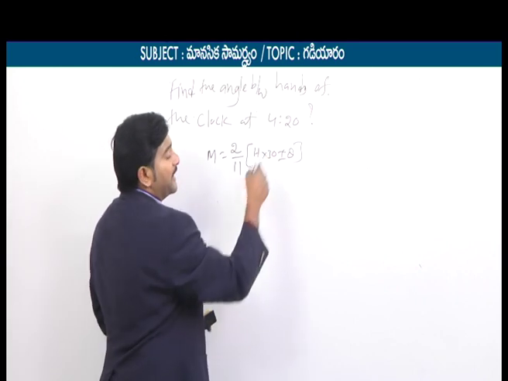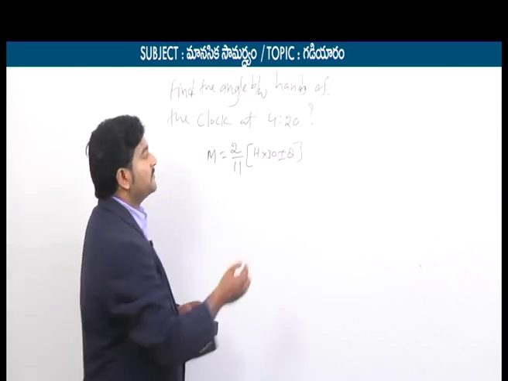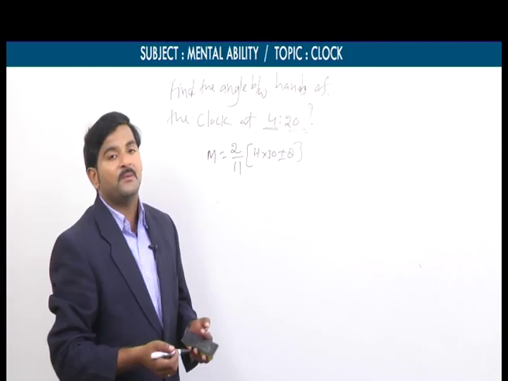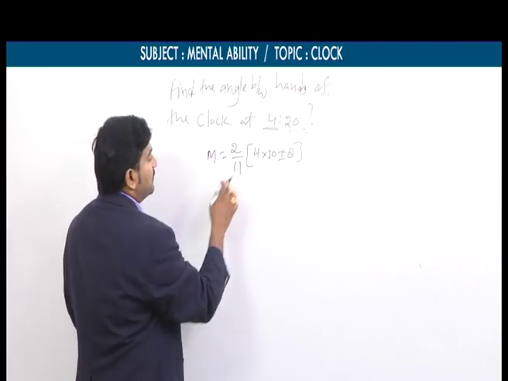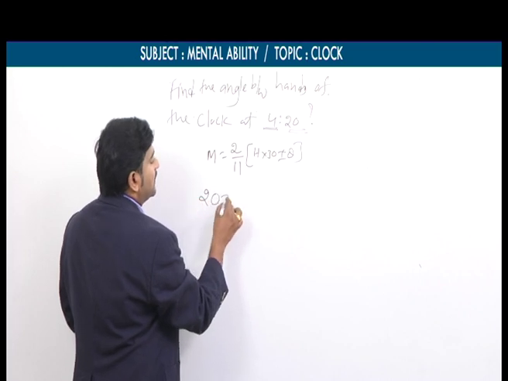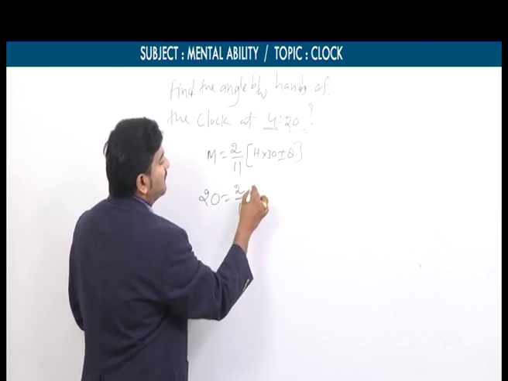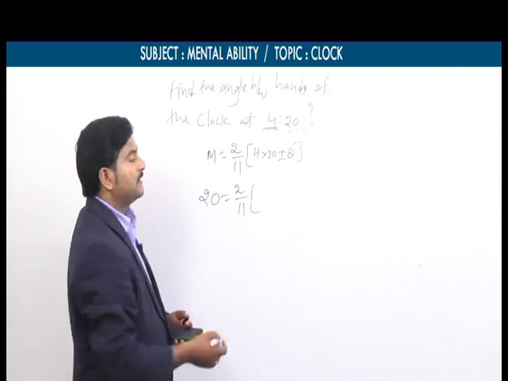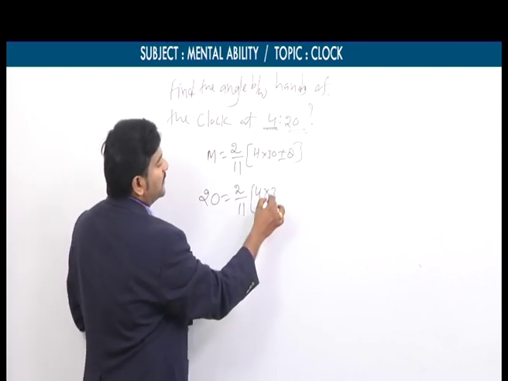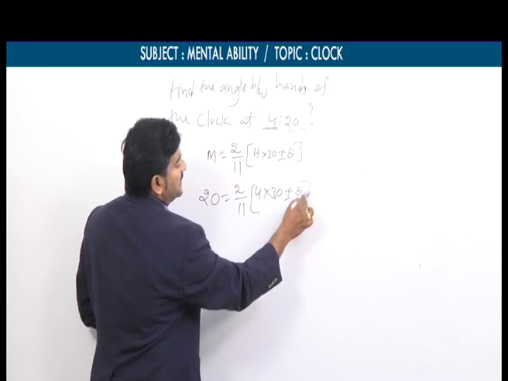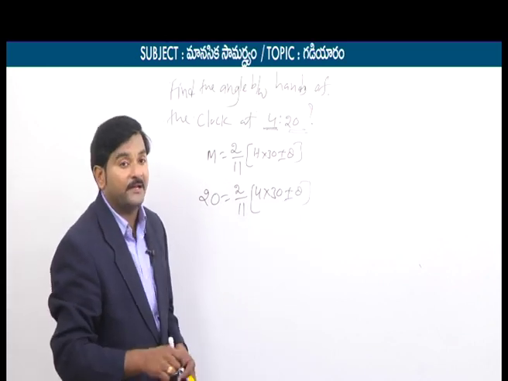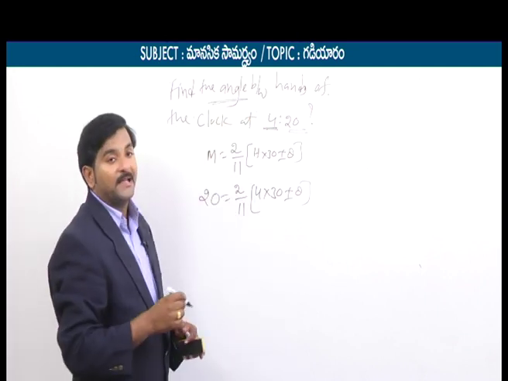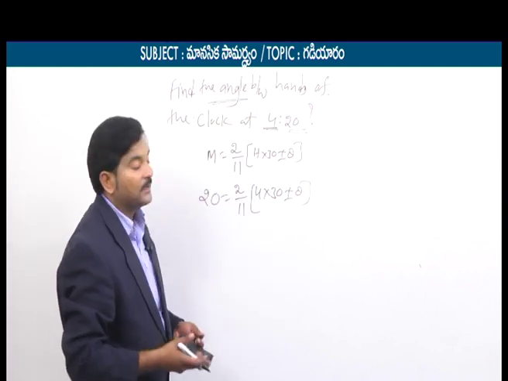Tell me what is the given time? 4:20. What does it mean? Hours is 4 and minutes are 20. So if we substitute, minutes is equal to 20. 20 is equal to 2 by 11 into h, and how many hours are given? 4 hours. So simply 4 into 30 plus or minus theta. Here we need to find the theta value only, because what is the given question? Find the angle between the hands of the clock at 4:20.